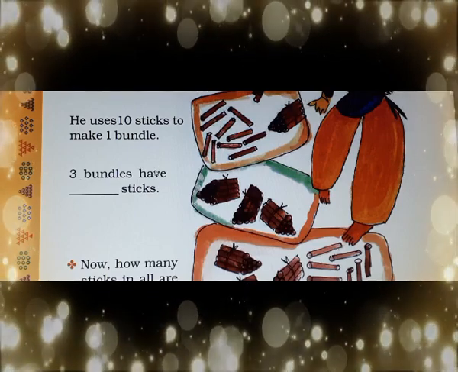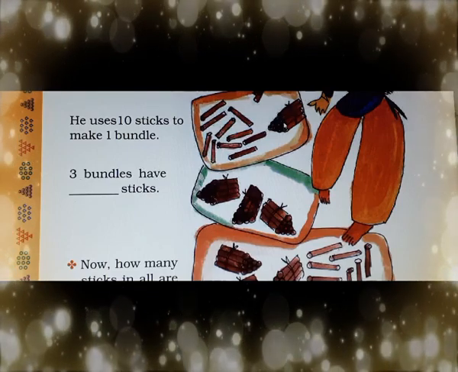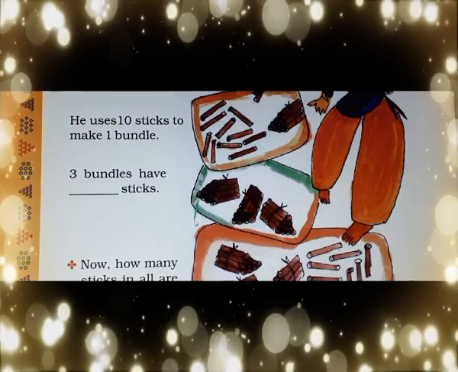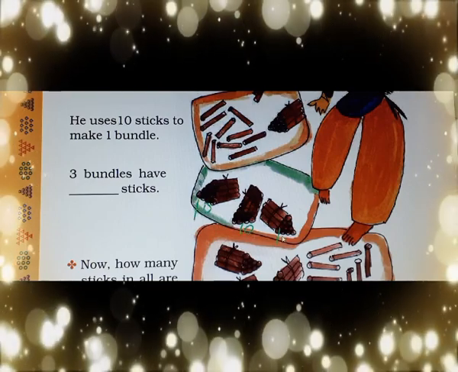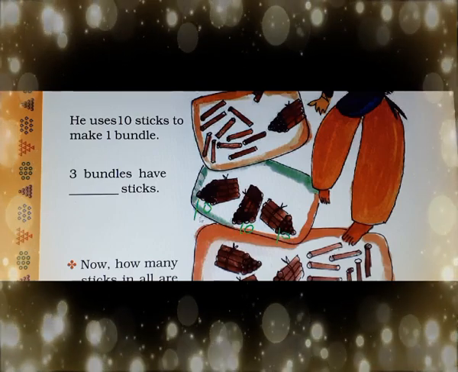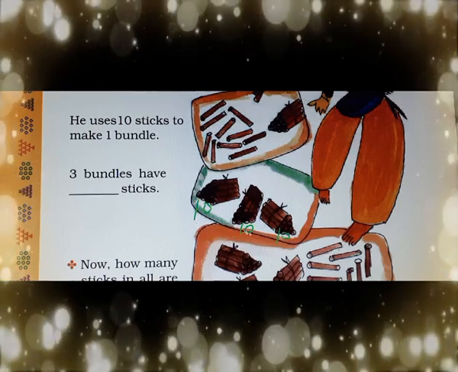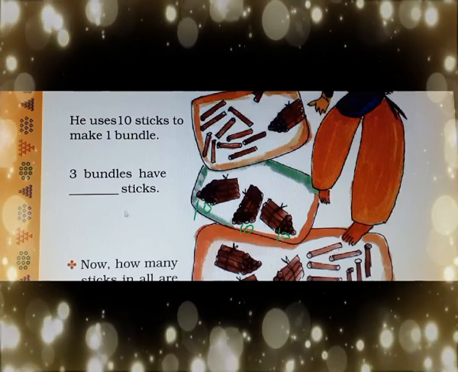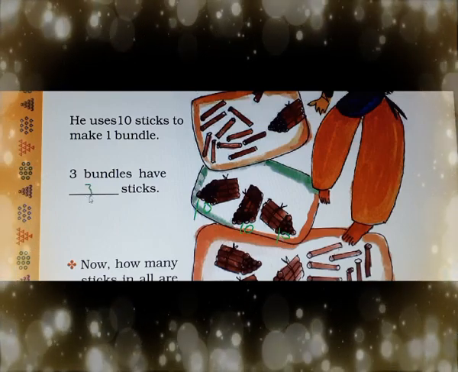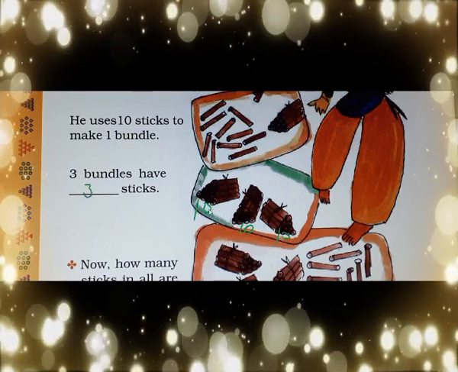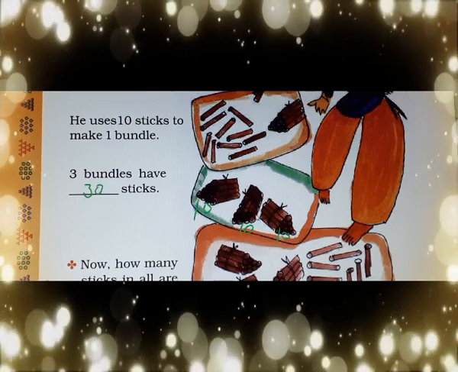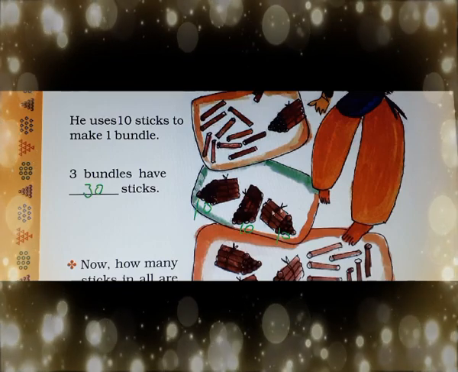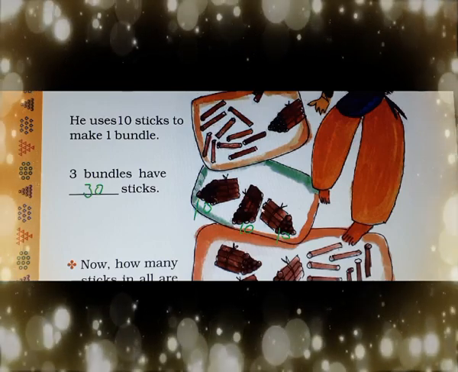3 bundles have dash sticks. If one bundle has 10, then how many will 3 have? 10 here, 10 here, and 10 here. You can count like this also: 1 plus 1 is 2, 2 plus 1 is 3. So 3, and after that 0 is written. If we add the 0, the answer will be 30. So in 3 bundles, how many sticks are there?